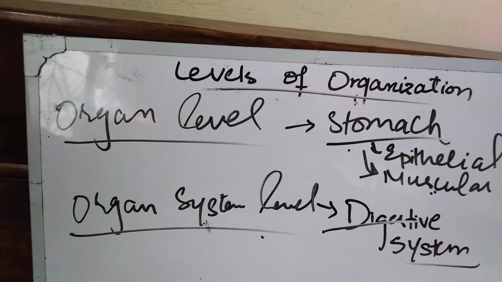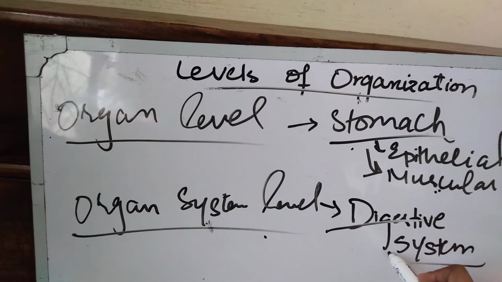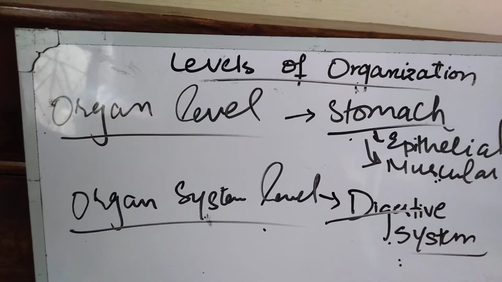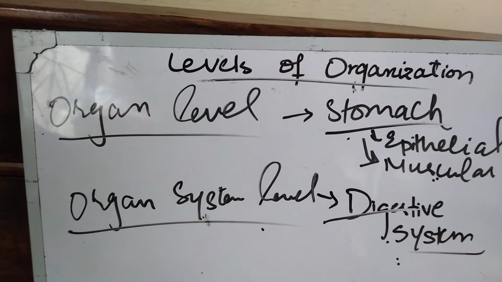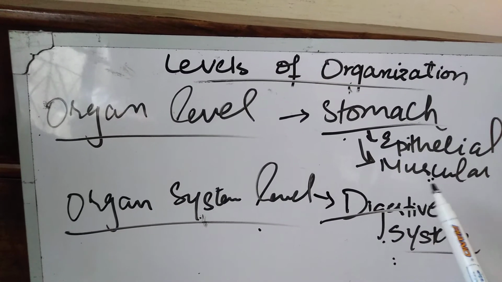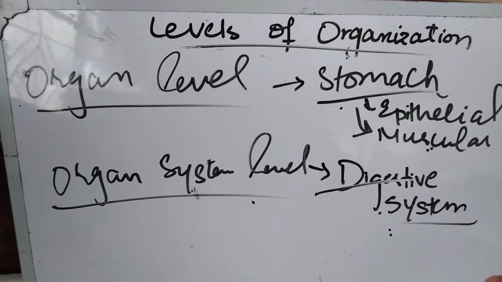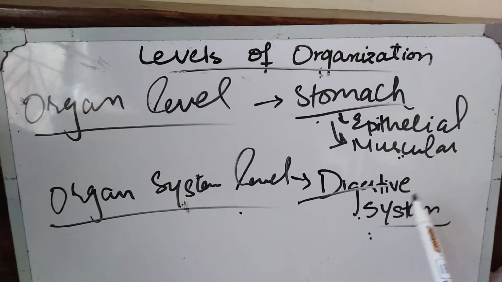Okay, then the digestive system is an organ system that carries out the process of digestion. Major organs arranged in its framework are the oral cavity, stomach, large intestine, small intestine, liver, and pancreas. All will combine together to do the process of digestion.